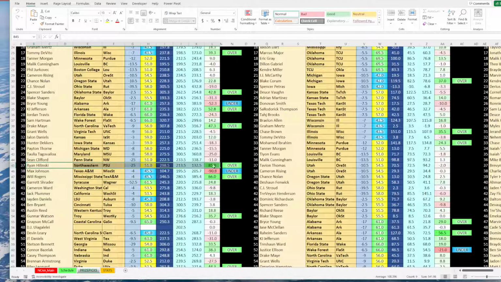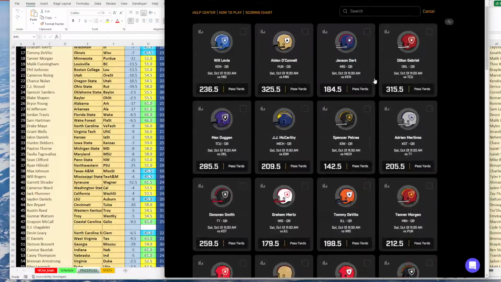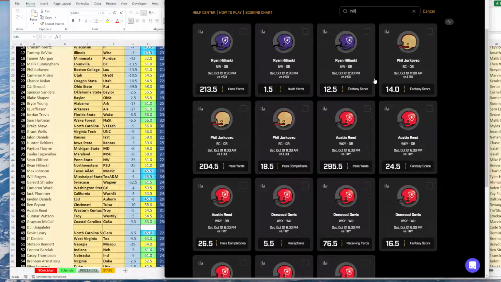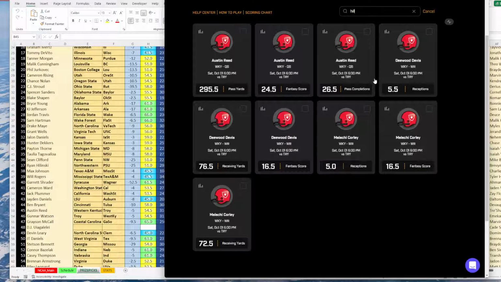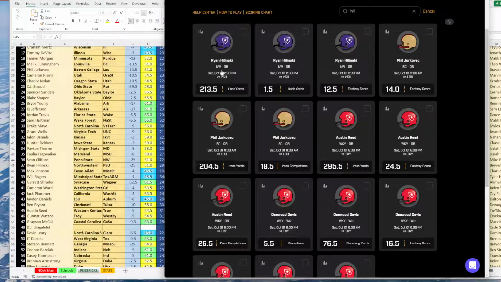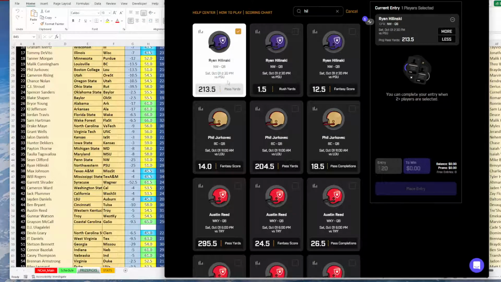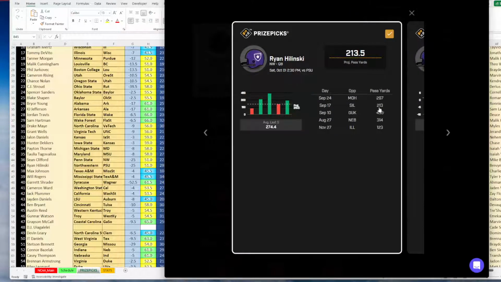So this is going to point us right here. We see this green difference of 85. So we're going to go look at Ryan Hilinski. So pull up your PrizePicks. We're going to go Ryan Hilinski. There he is. Oh, he went away. I put another L in there. And so here we got 213.5 passing yards. And you can click here and look at his game. So he's had 314, 435 against Duke, only 213 against Southern Illinois, which not a big deal, and then 287 against Miami of Ohio. So 213, that's a number I would look at and say over, over, over.